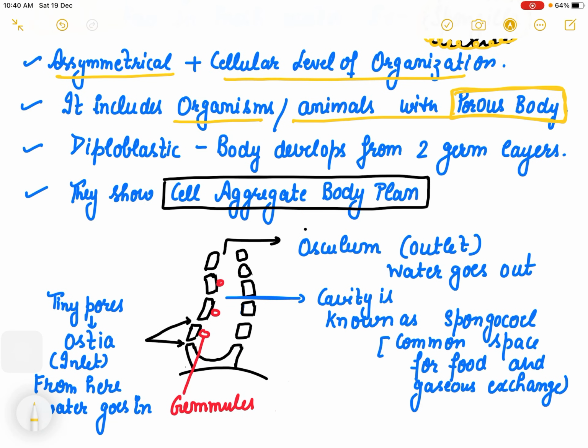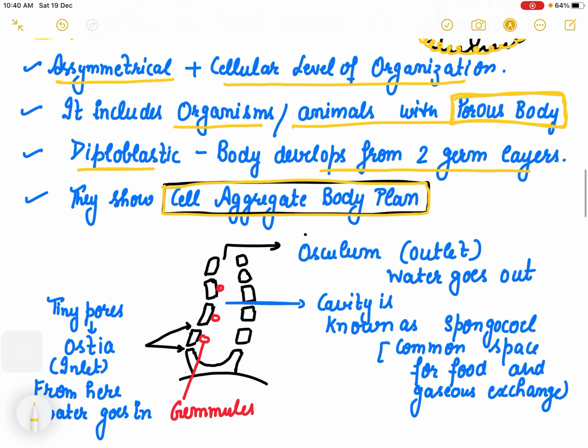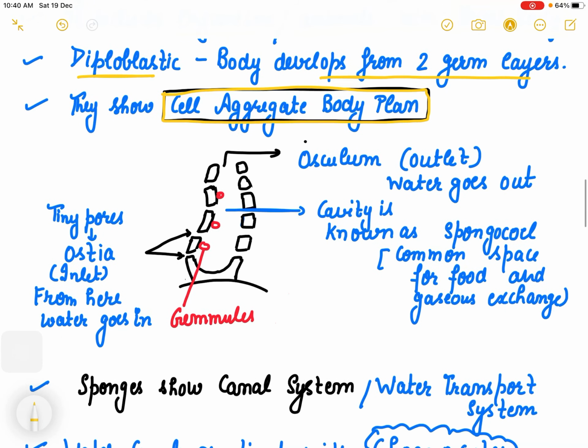Diploblastic means the body develops from ectoderm and endoderm. They show a cell aggregate body plan, meaning a cellular level of organization, so cells are combined in masses, right? A cell aggregate body plan is observed.